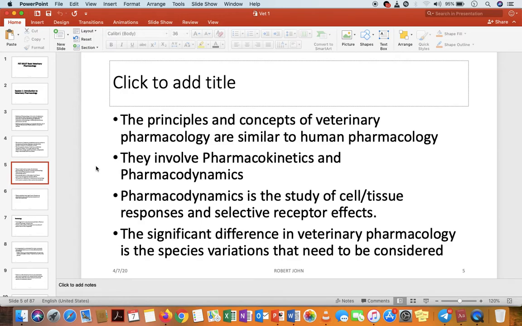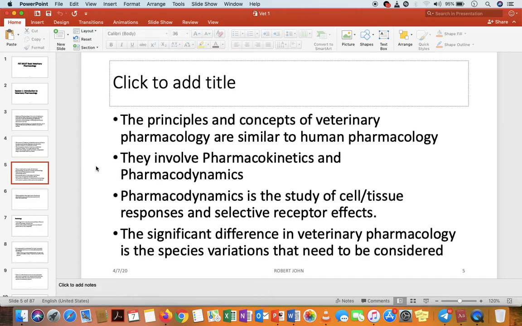And also there is a significant difference in veterinary pharmacology that exists between species. In veterinary pharmacology, we will discuss something known as species variations. Species variations, what do we mean by that? Species variations, we mean that,